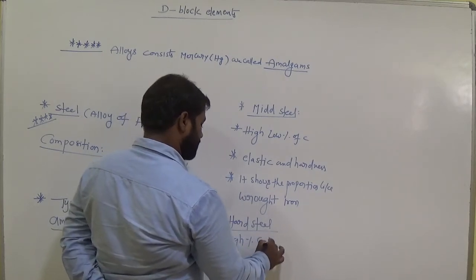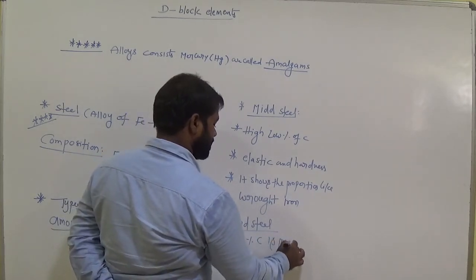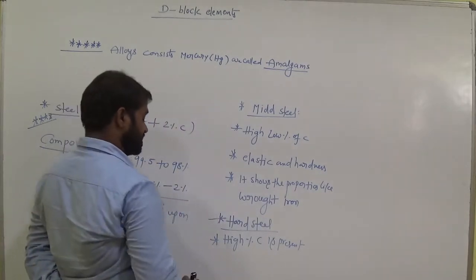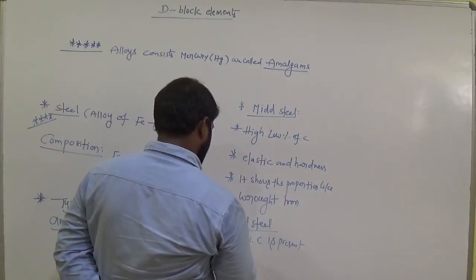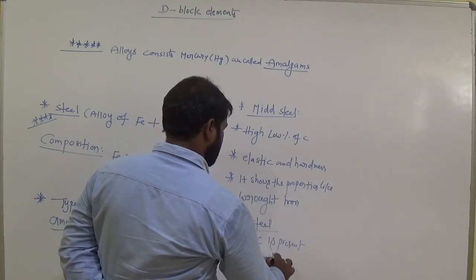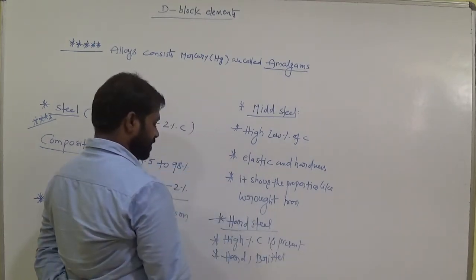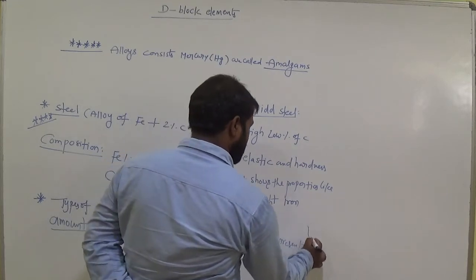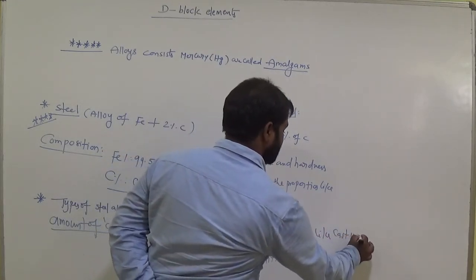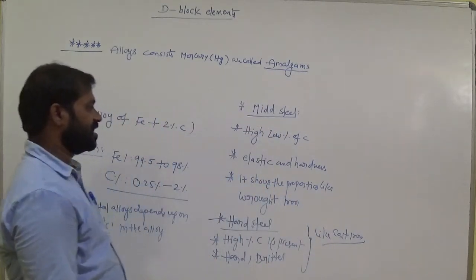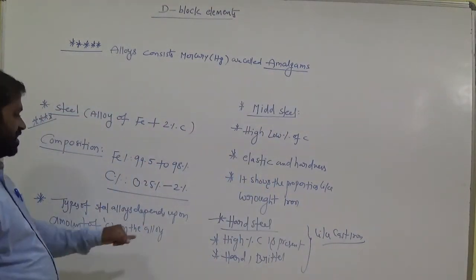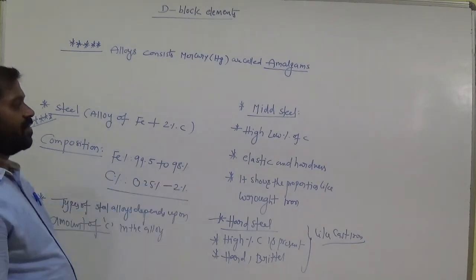High percent of carbon is present. Depends on carbon, steel can be classified as hard steel and mild steel. Hard steels are very hard and also brittle, and they act like cast iron properties. Okay, these are the two types of steel, one is mild steel and another one is hard steel, depends on the carbon composition.